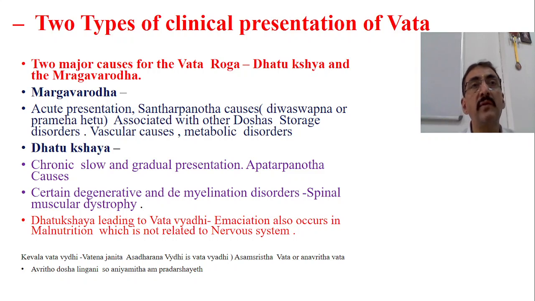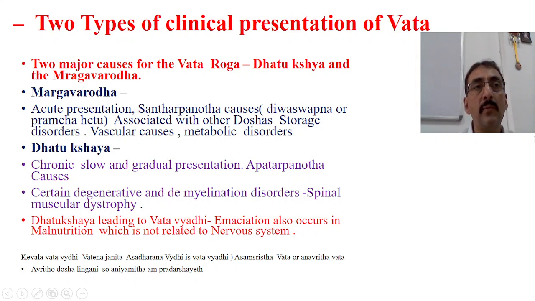Two major causes of Vata Roga, that means how a Vata can undergo Prakopa. There are basically two causes for that as explained in the classics. One is Dhatukshaya and another one is Margava Roga. These are the two important routes, or you can say pathologies, through which the Vata undergoes Prakopa. Now if you look at Margava Roga, there is some block in the channel or shrotas, and that is leading to the problem.